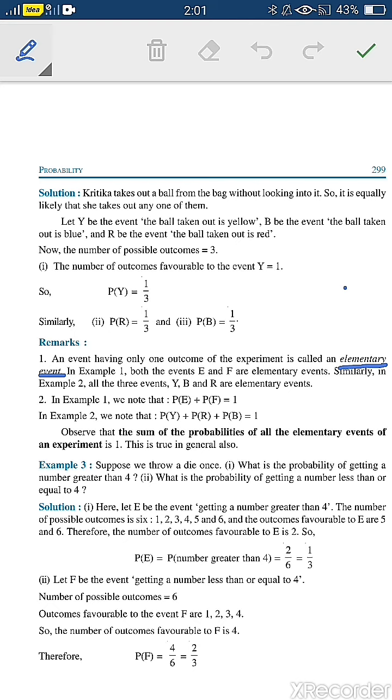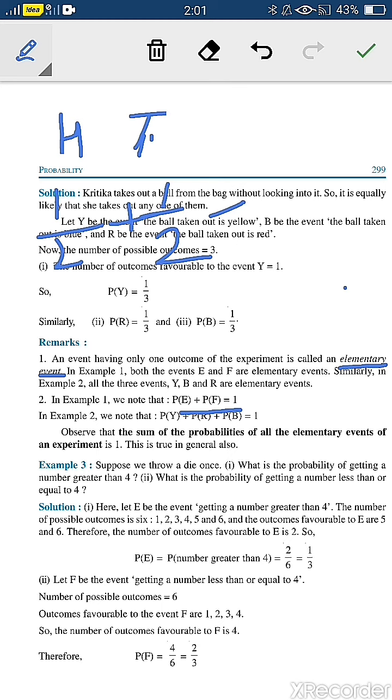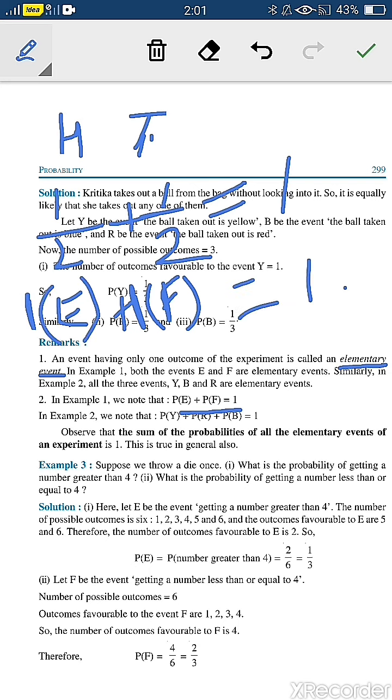We have shown it. Now second important part is, please note that probability of E plus probability of F, because we have two outcomes. First is head and the other is tail. What is the probability of head? That is 1 by 2. And what is the probability of tail? That is 1 by 2. And no other outcome is there. So it means these are the total outcomes. So when we add the probability of this, we will get answer is equals to 1. So it means probability of event E plus probability of event F, right? We got it, it is equals to 1. So what do you mean by this thing?